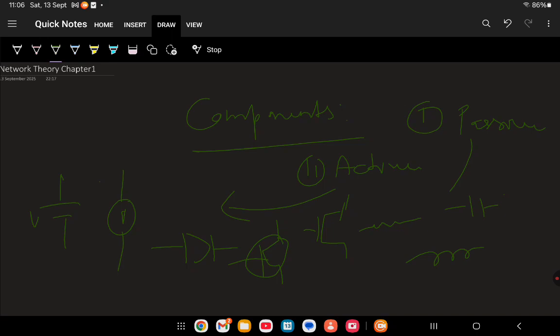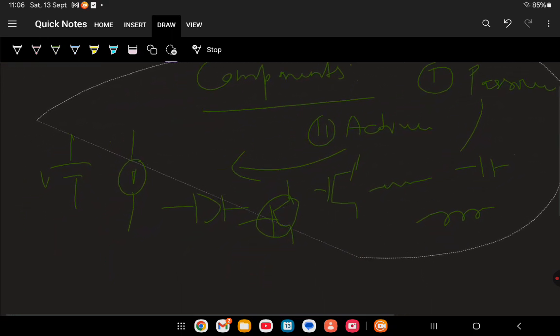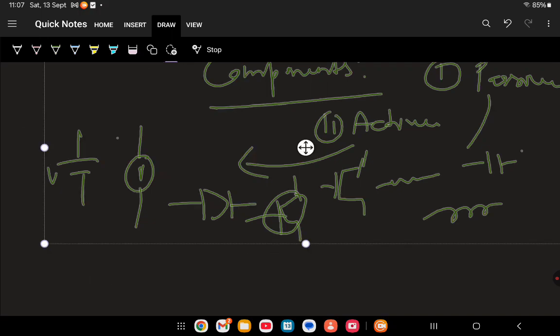Now next topic we have to discuss: connections of resistors, capacitors and inductors. There are two methods through which we can connect resistors, capacitors and inductors. What are the two methods?